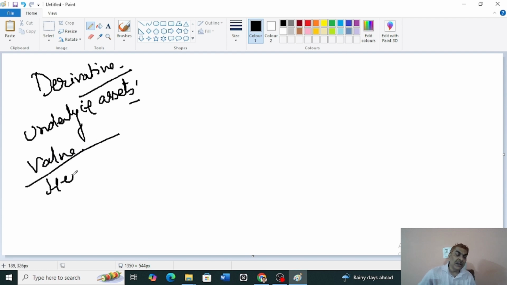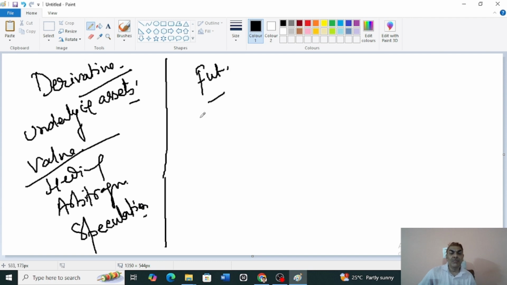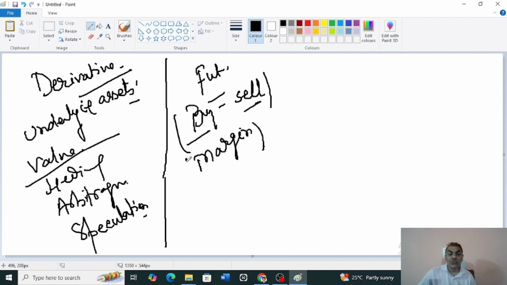Then you saw the word hedging. Detail will come a little later. You saw the word arbitrage, and you saw the word speculation, trading. So these 6 things you saw in the initial program. Then you came to the futures market. So you have a future, so you have a buyer and you have a seller, and both of them pay margin. Why? Because both of them take unlimited loss and unlimited gain. That's the concept with futures.